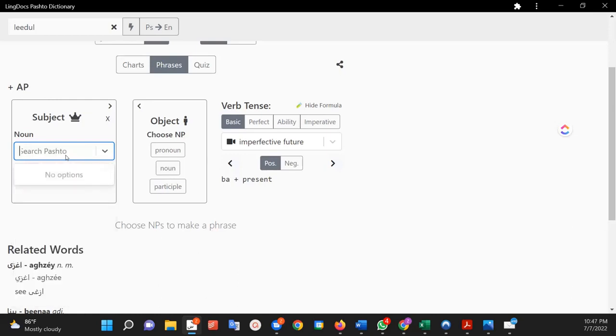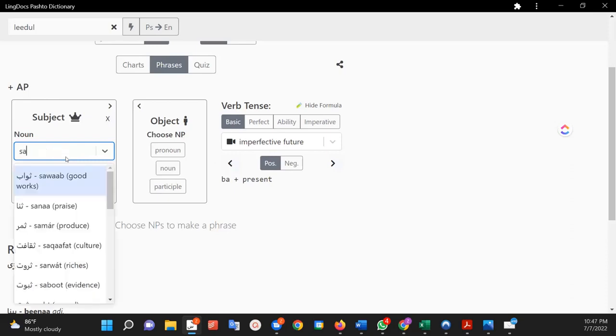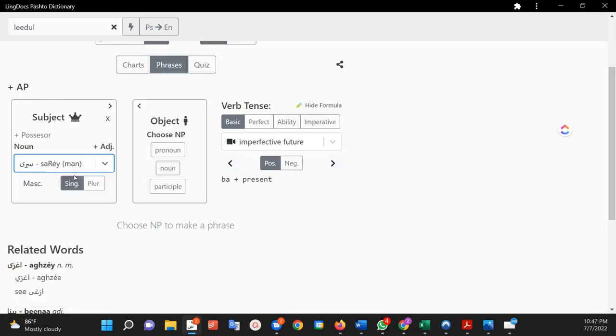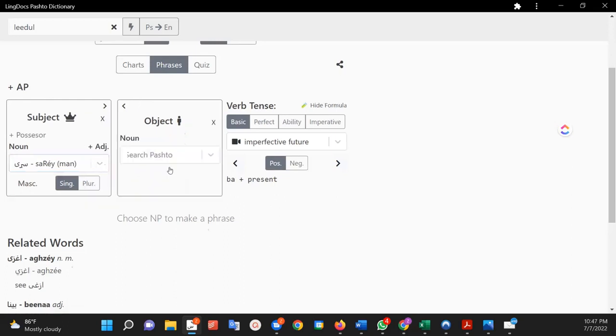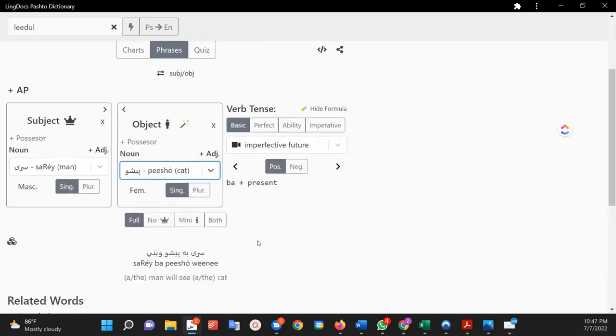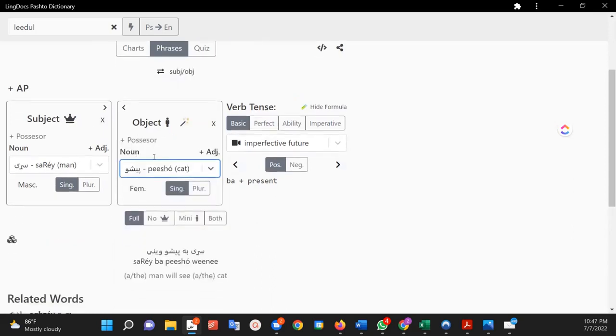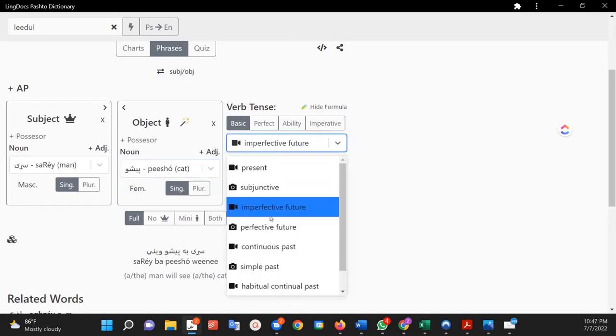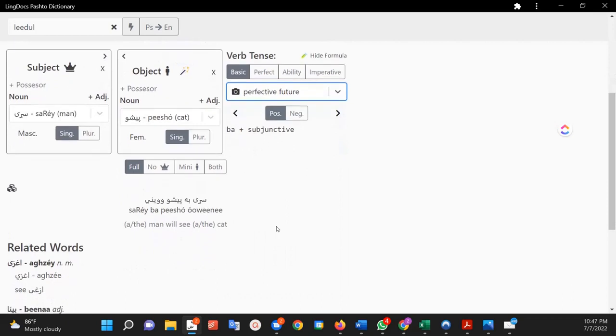So use a verb you know, so sorai, for example, man, and then let's use another noun, the word pisho, cat. I want to say the man saw the cat, or will see the cat, so I'm going to use the perfective future. The man will see the cat, sorai ba pisho uini, okay, the man will see the cat.